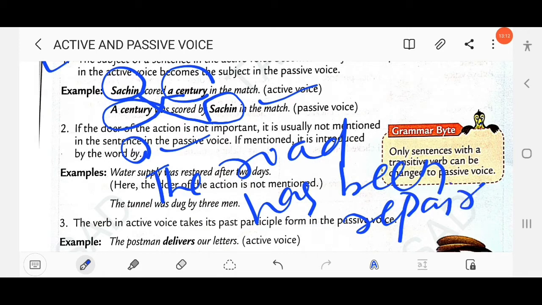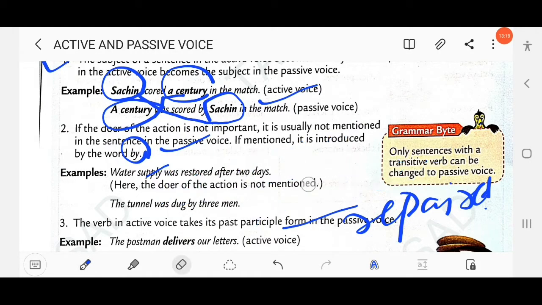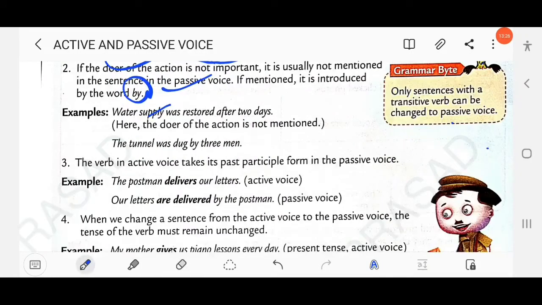Here there is no need to use the agent. This is also written in passive. The tunnel was dug by 3 men. So here the agent is by 3 men.